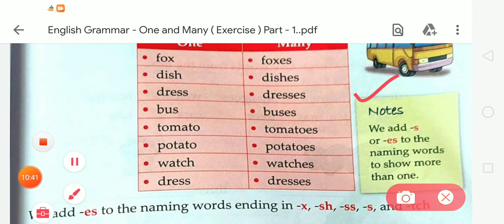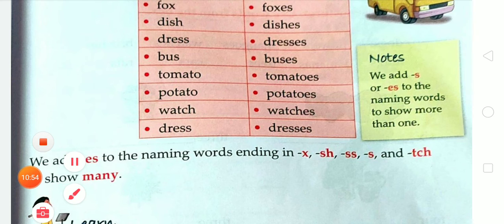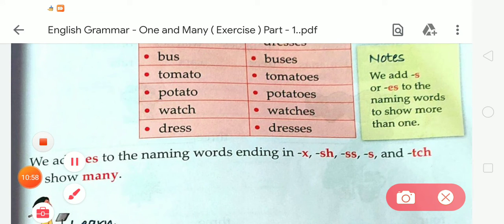We add s or es to the naming words to show more than one. So student, we add es to the naming words ending in x, sh, ch, s and ss to show many.